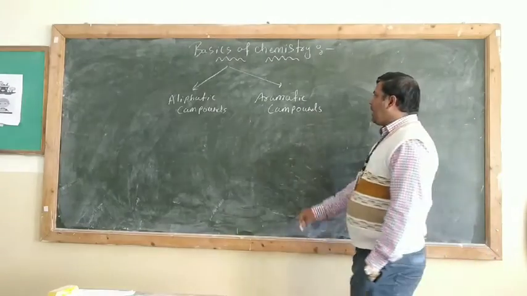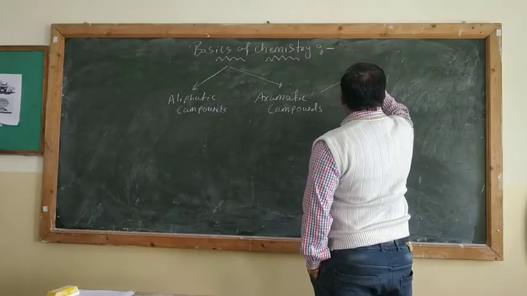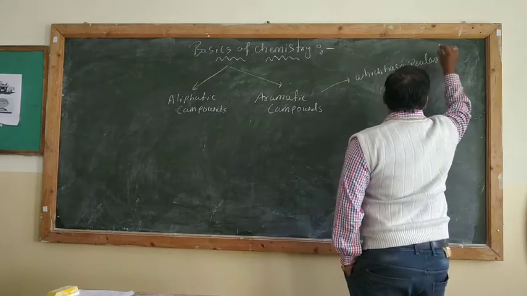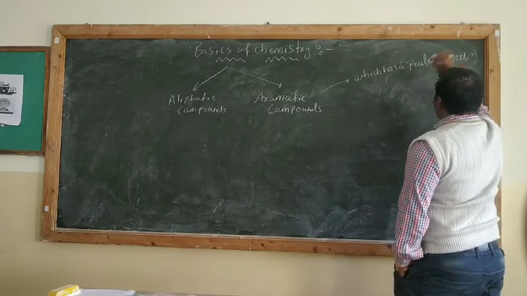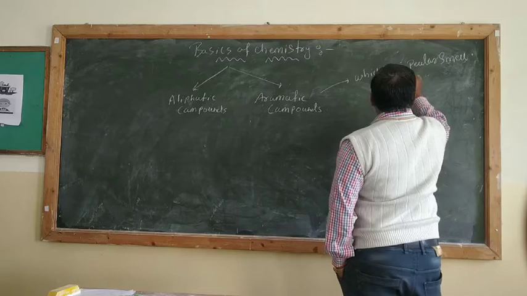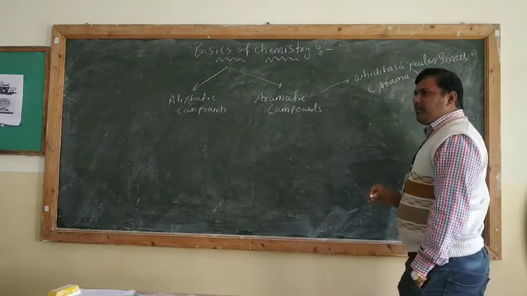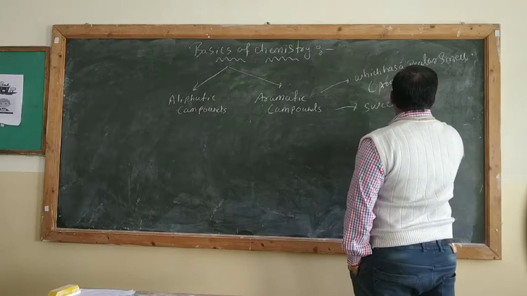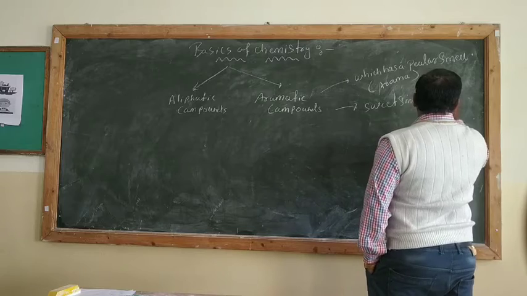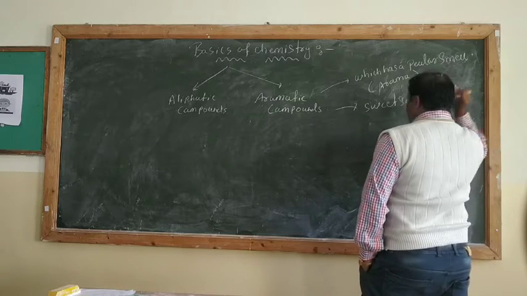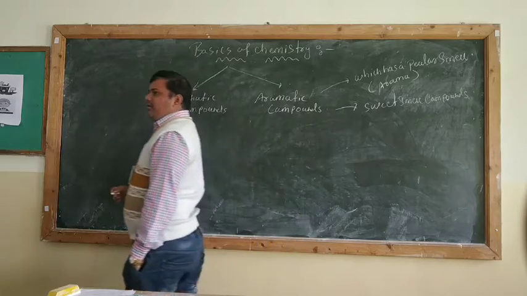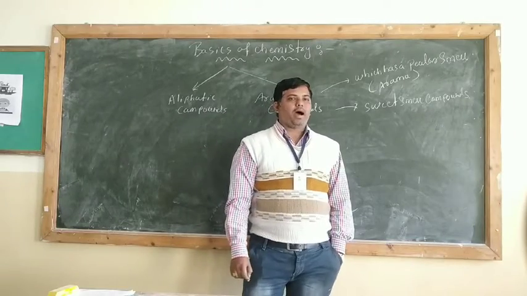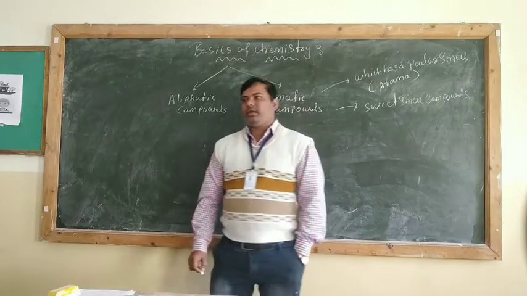See, what is aromatic? Aromatic means which has a peculiar smell, right? Or we can say aroma. Generally the aromatic compounds are sweet smell compounds, right? इसका जो smell होता है, that is a very sweet smell, or they have a particular kind of peculiar aroma. That is what they are called aromatic compounds.